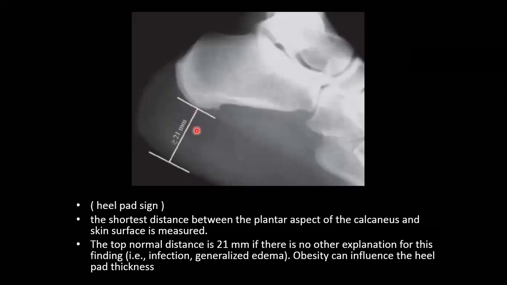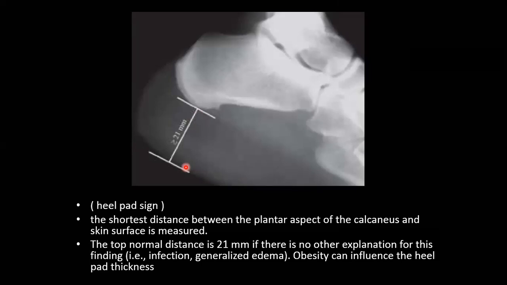The heel pad thickness is the measurement of the soft tissue from the most inferior part of the calcaneus to the skin on a lateral foot X-ray. There are normal values for male and female. We can accept in general 21 millimeters to be the maximum accepted length. If it is more than 21 millimeters, then this is abnormal and can be indicative of growth hormone abnormality or acromegaly.